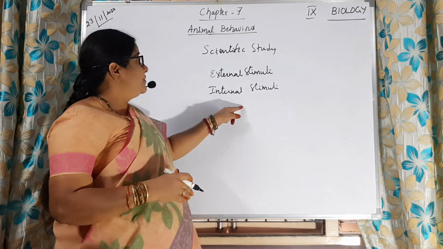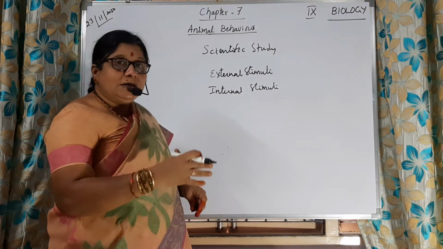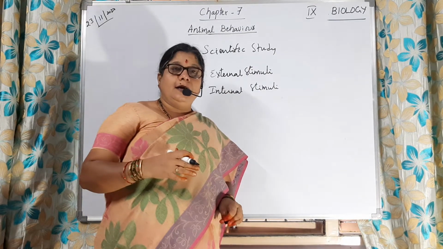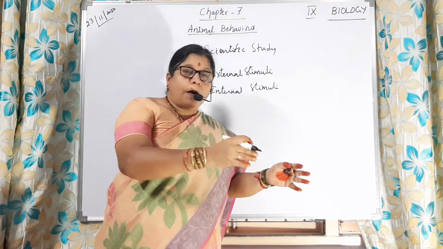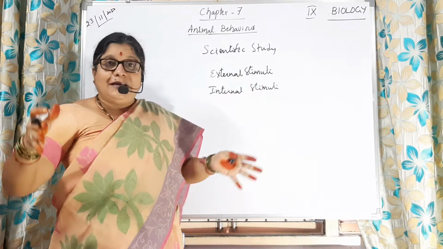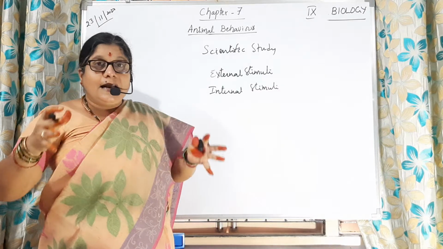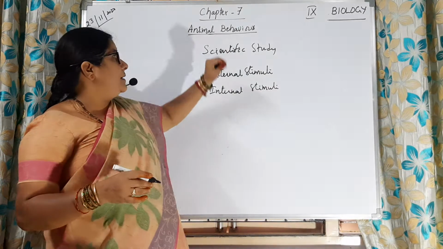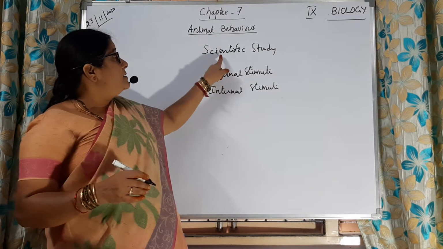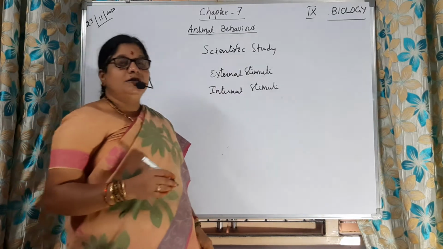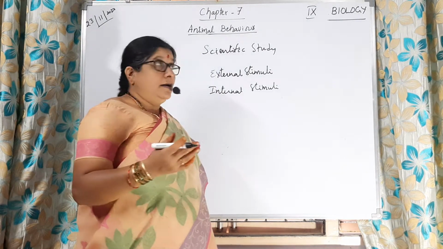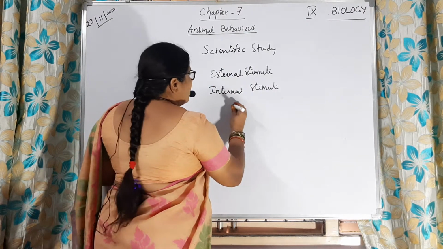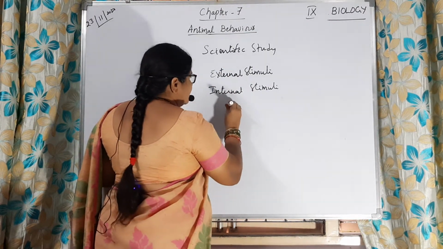So all that we are going to learn: how these animals behave in a group or in the habitat. That interaction we are going to discuss in this lesson. This study of animal behavior is a branch of biology called ethology.